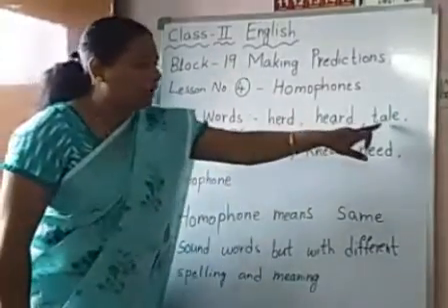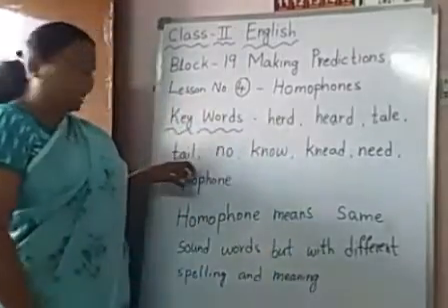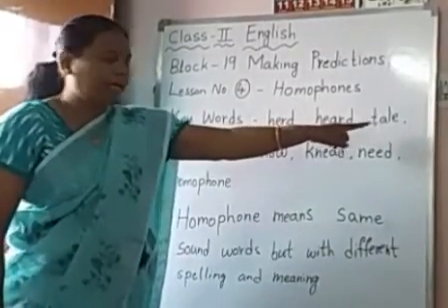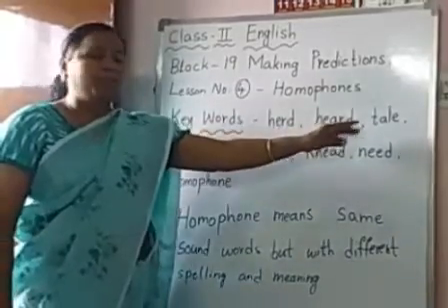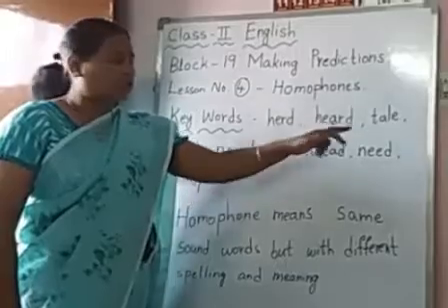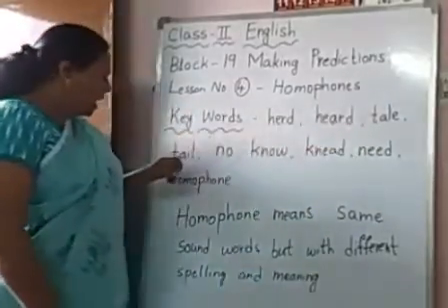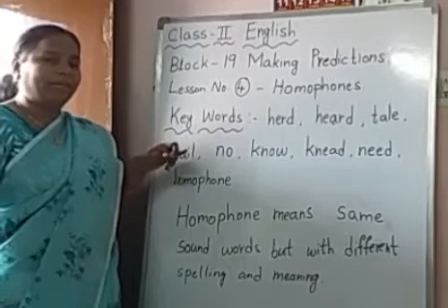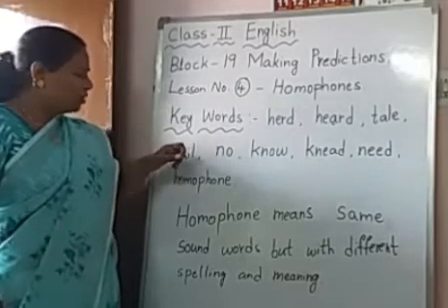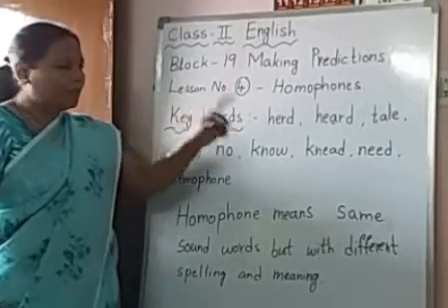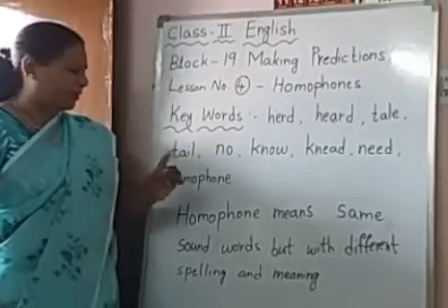Okay, children. Now let us take tail and tale. This tale means what? Fairy tale. You will read some stories, no? Those are called fairy tales, duck tales. Those are the stories. T-A-L-E. Now, T-A-I-L means what? Tail. All the animals will have a tail, no, children? So, tale and tail sound the same but meaning and spellings are different.